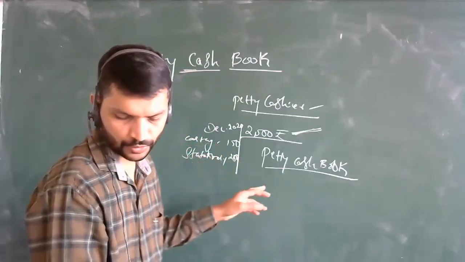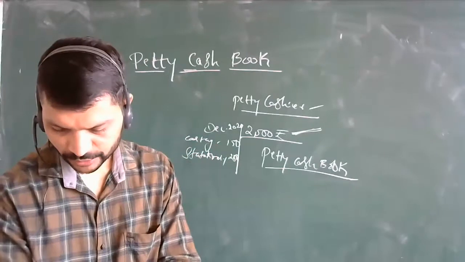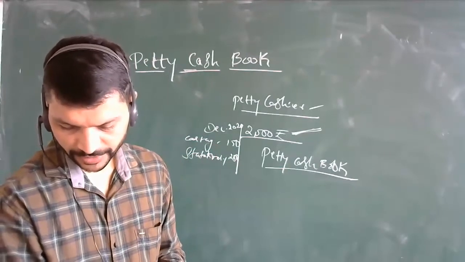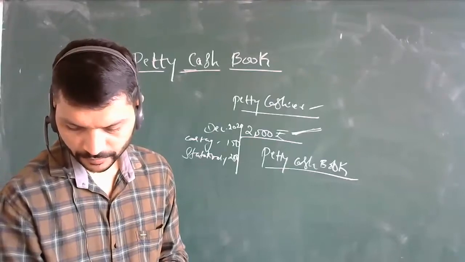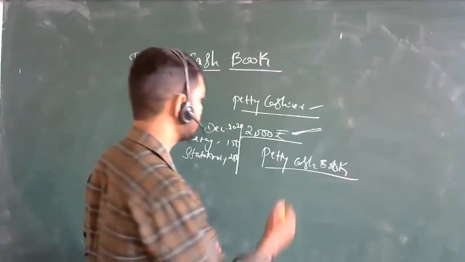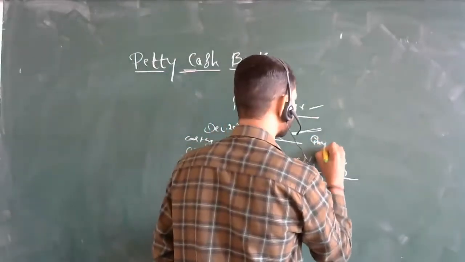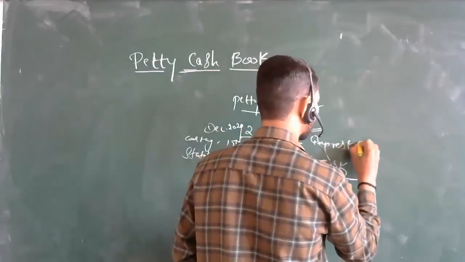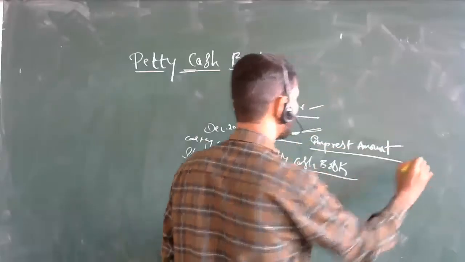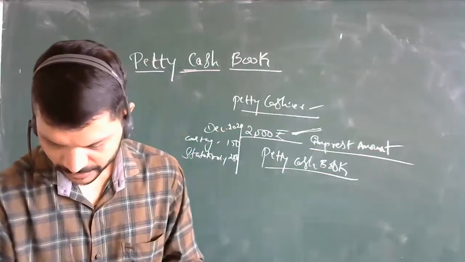Just like 2,000 rupees is given to the petty cashier at the beginning of a certain period, the amount is called the imprest amount. The amount which is given to him is called the imprest amount.